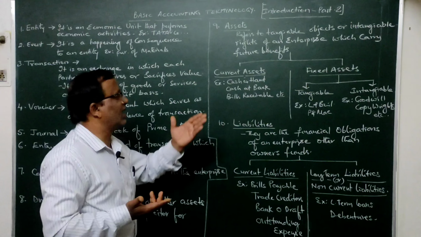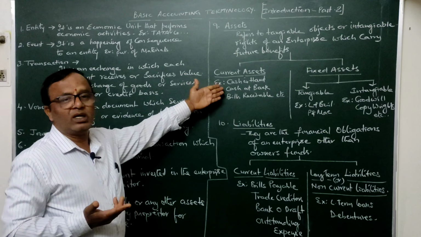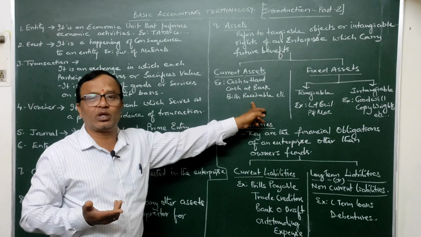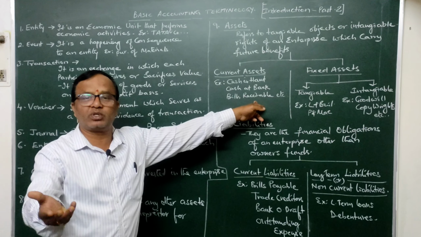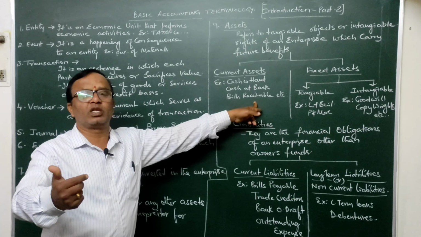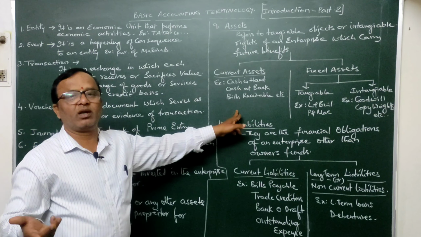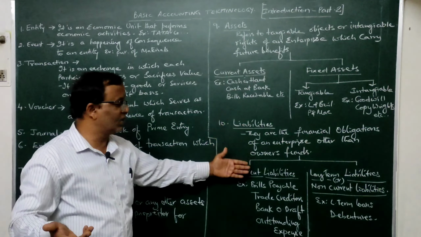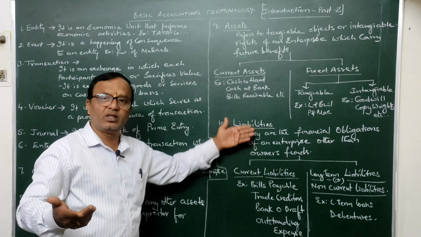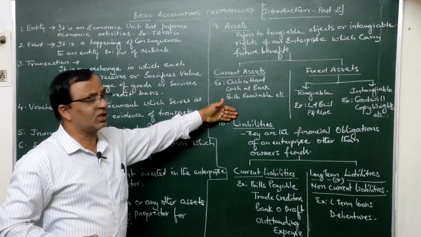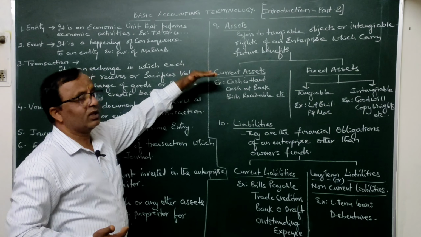So that's why, in current assets we can say cash in hand, cash at bank, or bills receivable. Bills receivable means these are those bills on which the business is supposed to receive the money. Normally within 2 or 3 months they will be able to get the money on these particular bills. Similarly, sundry debtors we will come across. After this we will discuss sundry creditors and sundry debtors. There I will explain regarding sundry debtors. Sundry debtors are also current assets. So this is about the assets.